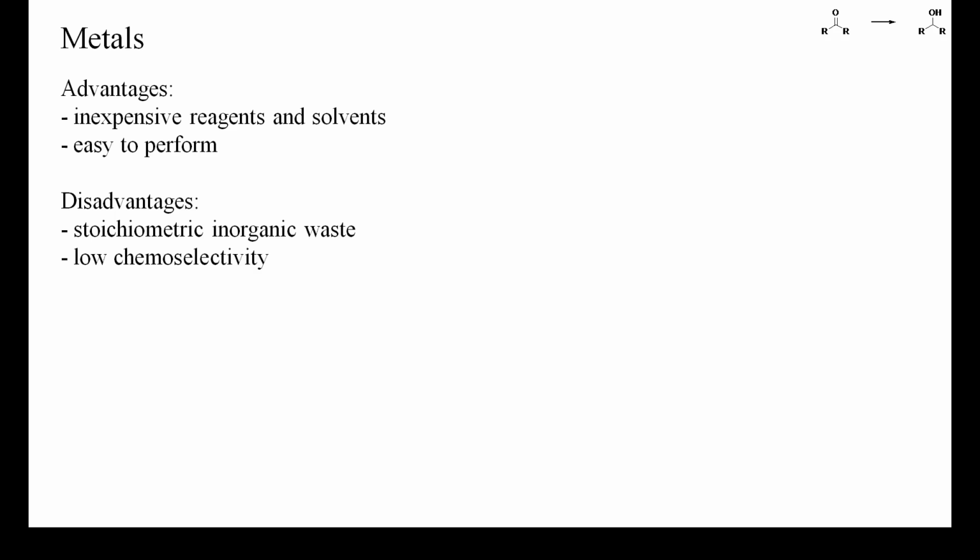Then, owing to the high reduction potential of many metals and the intermediate formation of radicals, these reactions are not always clean and many other functional groups may react too. Because of the direct reaction of metals with a solvent, a large excess of metal is sometimes required, which further increases the amount of waste.